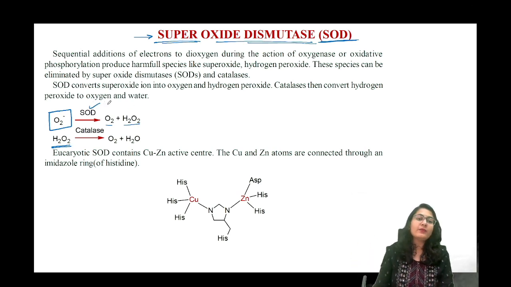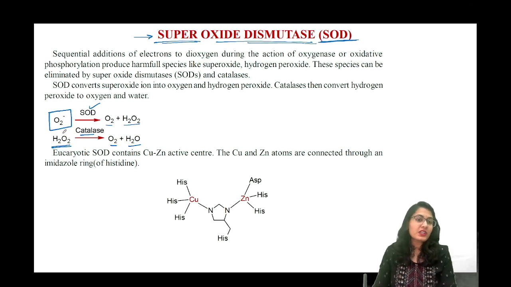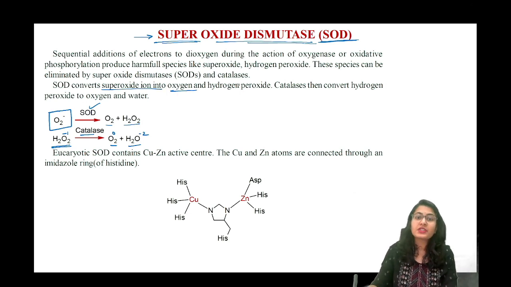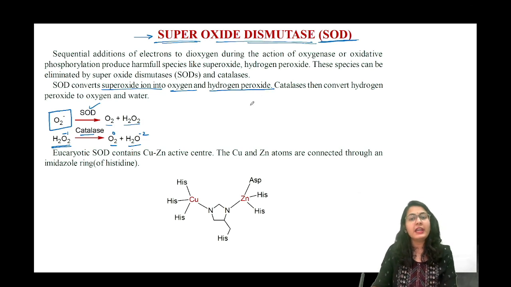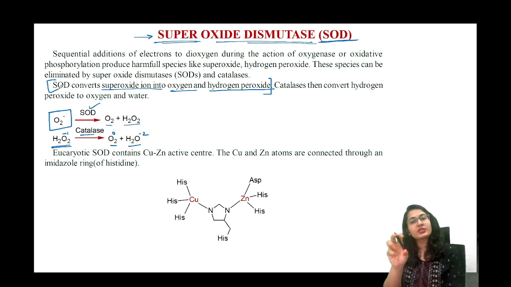Here, understand what is the role of this. What does the catalase do? Catalase breaks down the peroxide into oxygen and water. So this is also a disproportionation, -1 going to 0 and -2. Okay, and what does the superoxide dismutase do? It converts the superoxide ion into oxygen and hydrogen peroxide. Okay, that much only it is going to do. Superoxide into oxygen and peroxide.